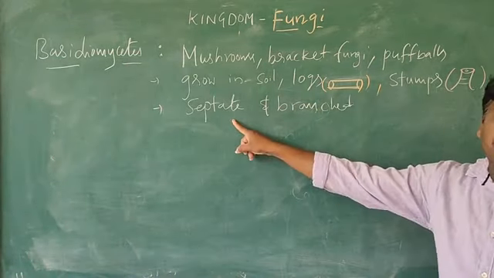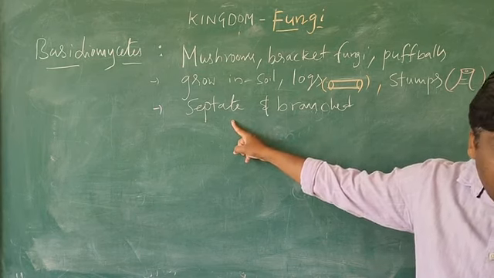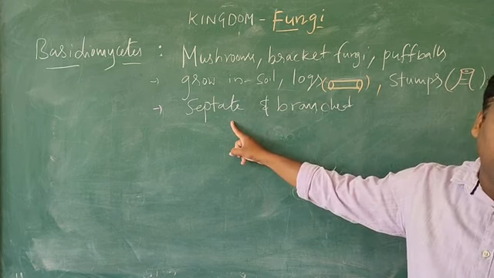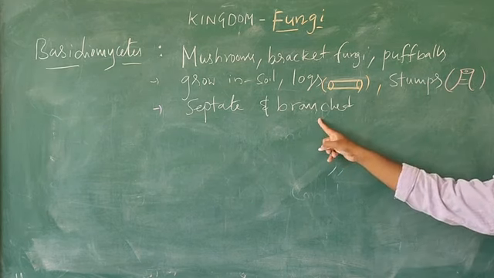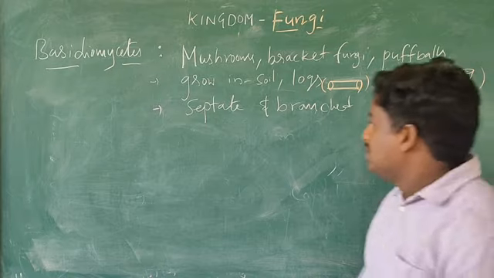Septate means the mycelium contains walls. Septum means a single wall; septa is the plural. And also there are branches. The mycelium can produce branches. Okay, next.